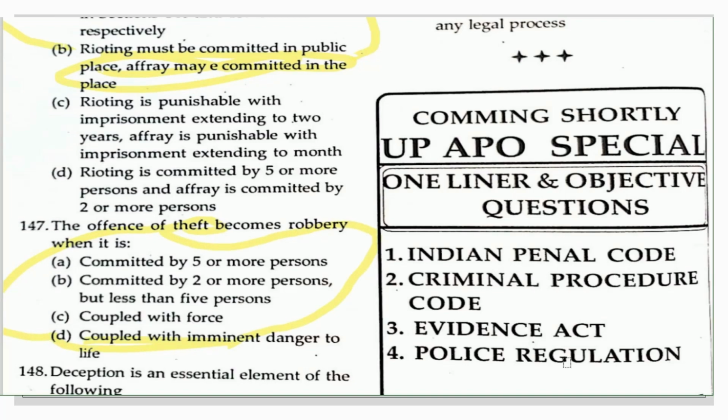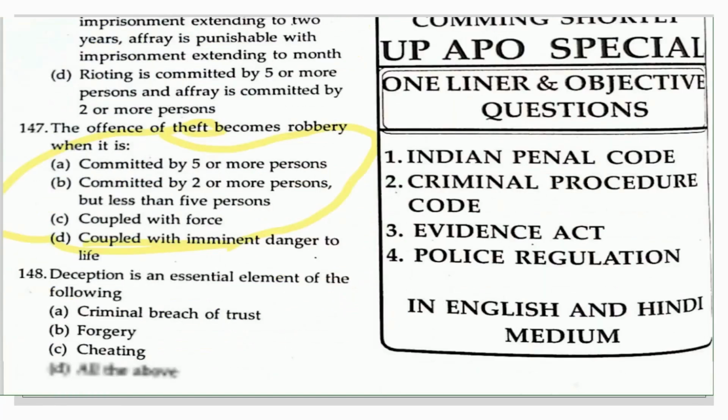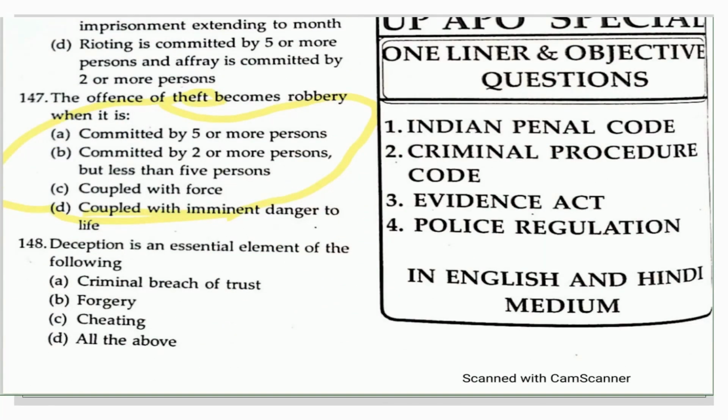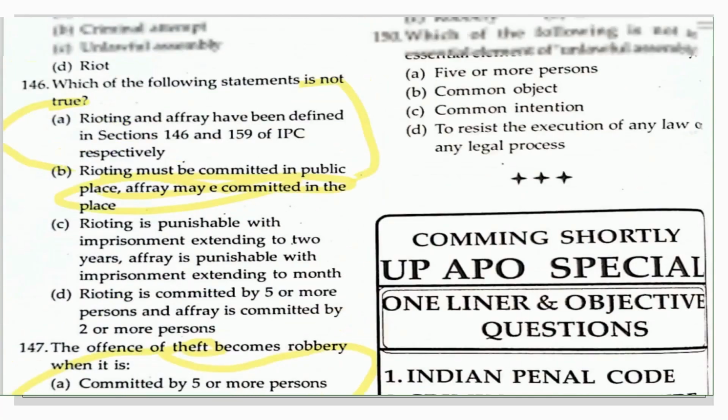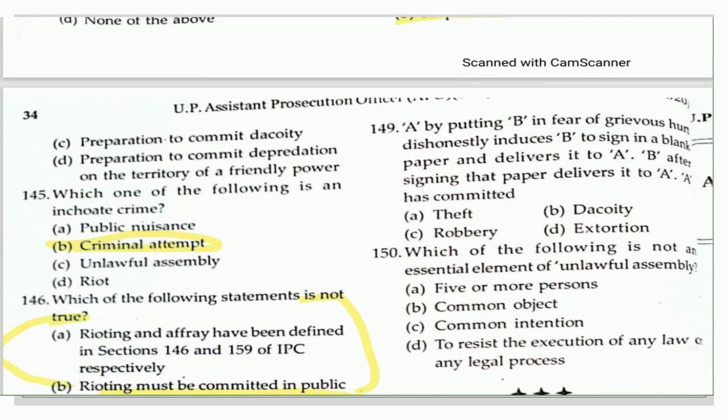Okay. Now moving towards question number 148, the third last question: deception is an essential element of the following, and the options are here: criminal breach of trust, forgery, cheating. Yes, in all these above cases there is a deception. You need to go for deception, then in that case this kind of crime will happen.